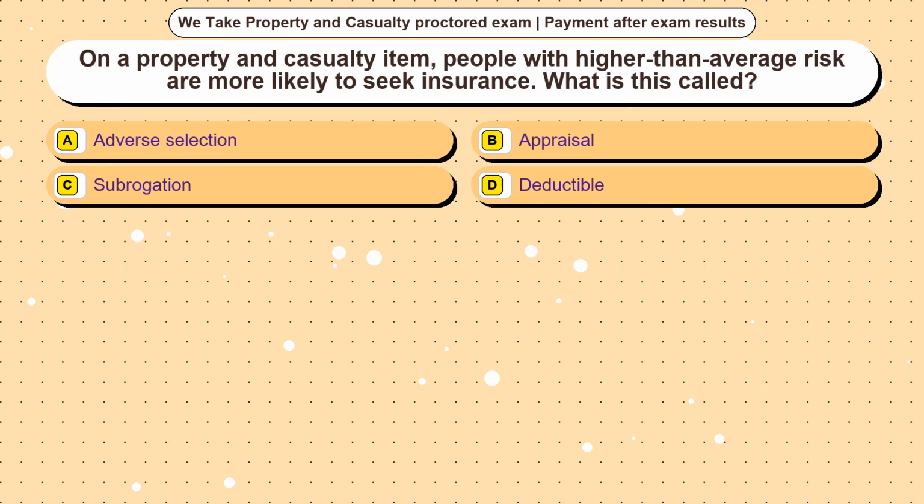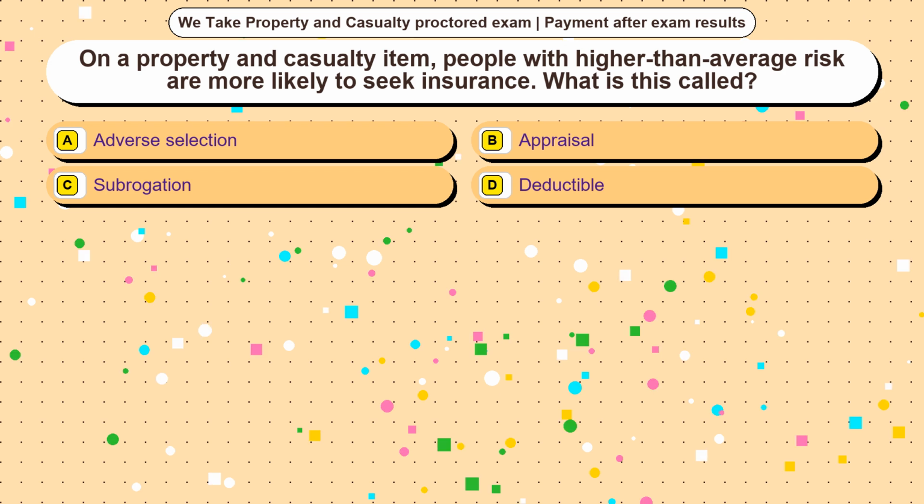Question 11. On a property and casualty item, people with higher than average risk are more likely to seek insurance. What is this called? Option A, adverse selection. Option B, appraisal. Option C, subrogation. Option D, deductible. The correct answer is option A.